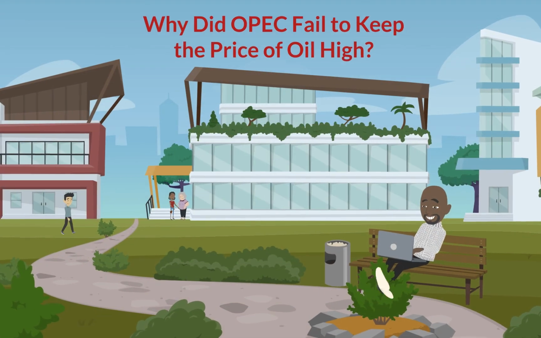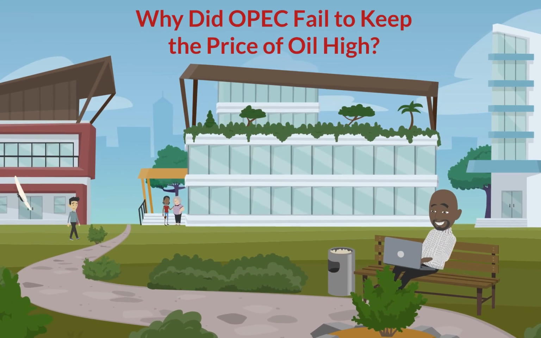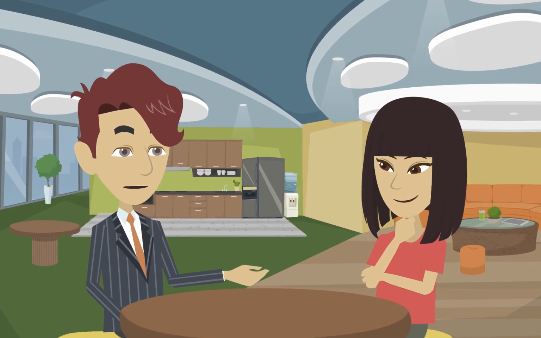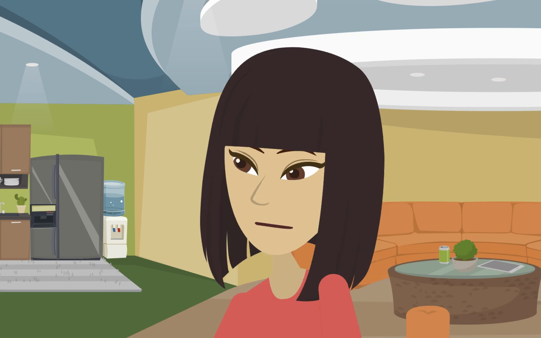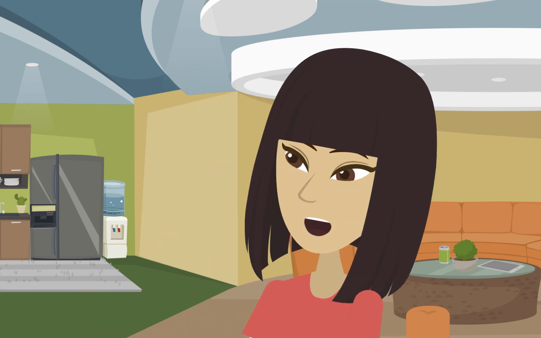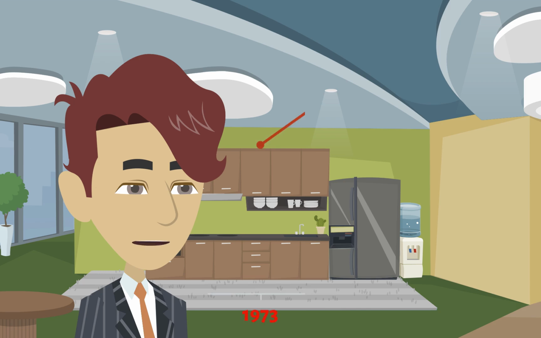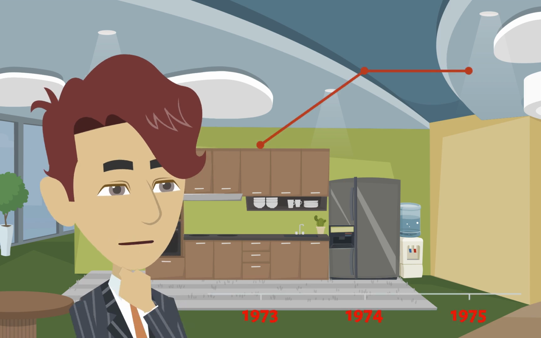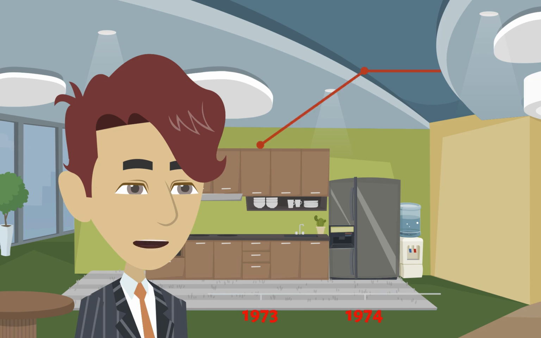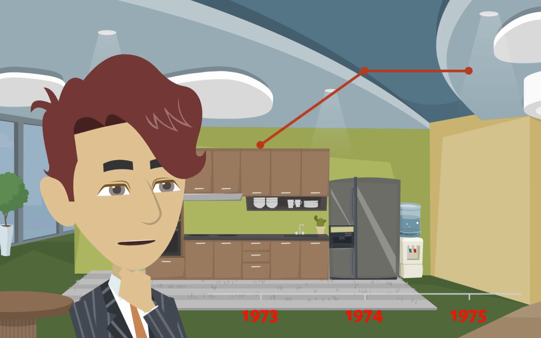Why did OPEC fail to keep the price of oil high? So, have you ever wondered why OPEC struggled to keep oil prices high? Yes. I know they tried to raise prices in the 1970s by reducing oil supply. Exactly. From 1973 to 1974, they managed to raise oil prices by over 50% by doing just that.